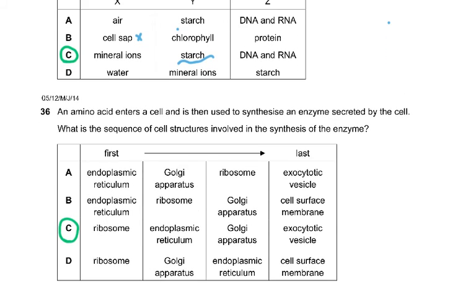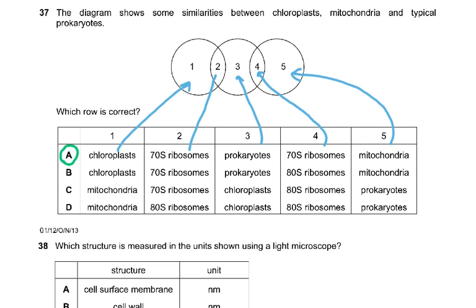36. An amino acid enters the cell and is then used to synthesize an enzyme secreted by the cell. So first it will have to be made on the ribosome, then the ER, then the Golgi, and then the exocytotic vesicle. The diagram shows some similarities between chloroplast, mitochondria, and typical prokaryotes.